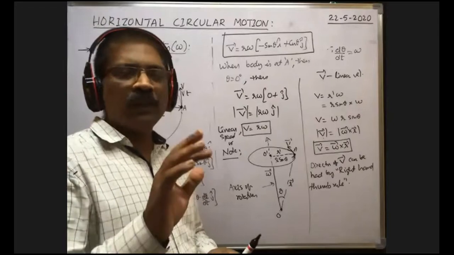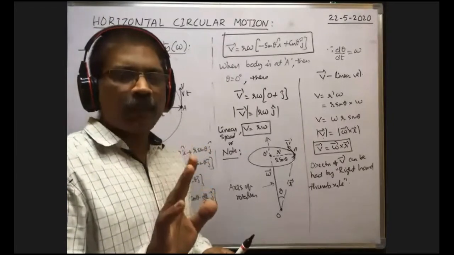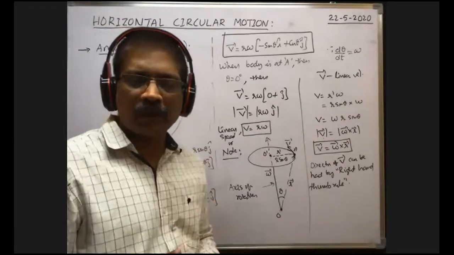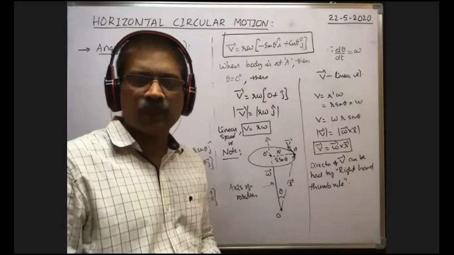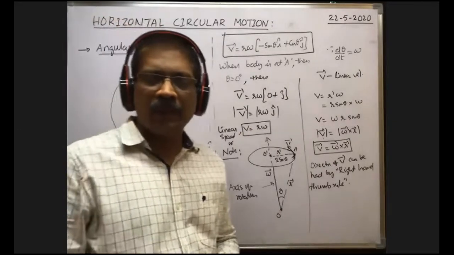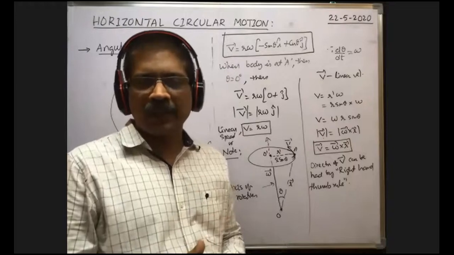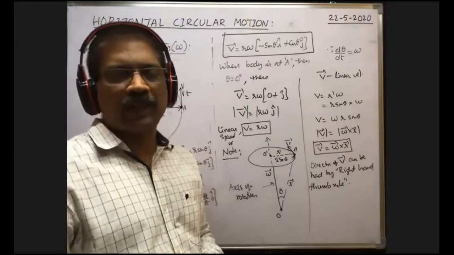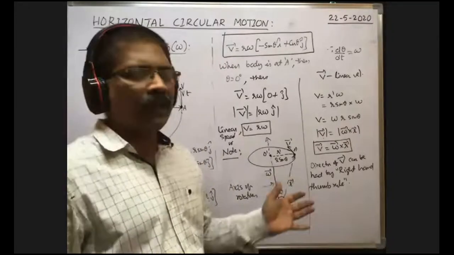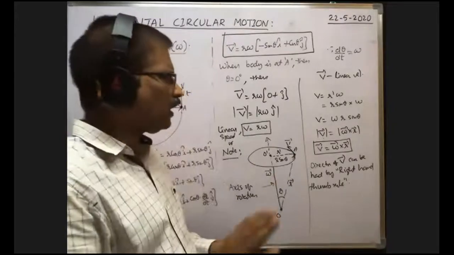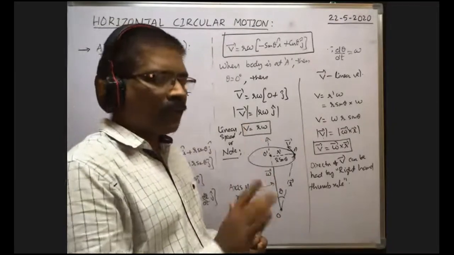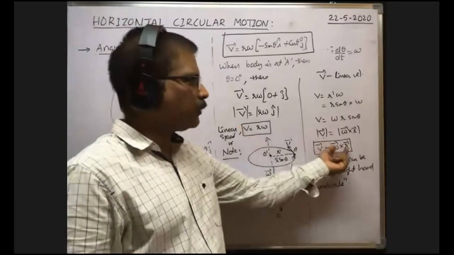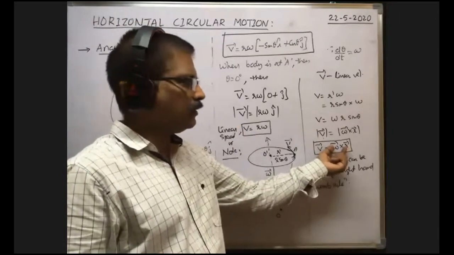We know C bar lies perpendicular to the plane containing A bar and B bar. Likith asked once again about the right hand thumb rule. I want to explain again how we can apply it. Right here, according to the right hand thumb rule, this is the cross product between the two vectors, isn't it?